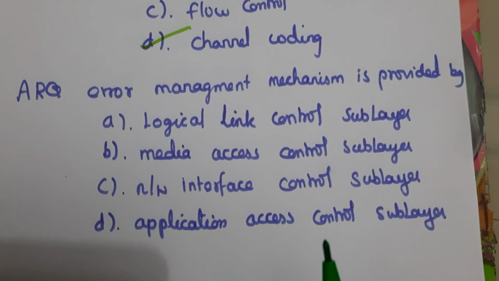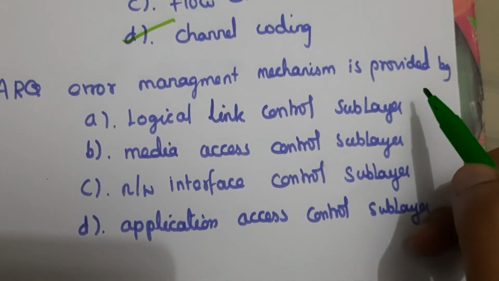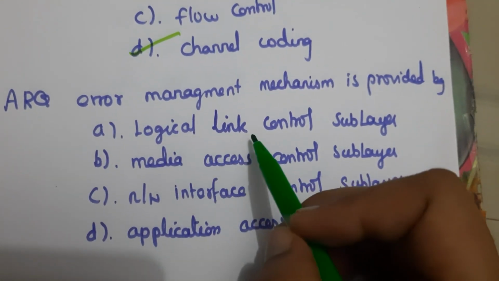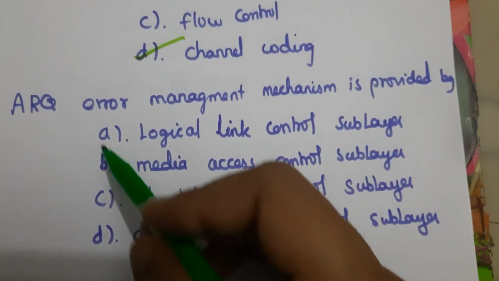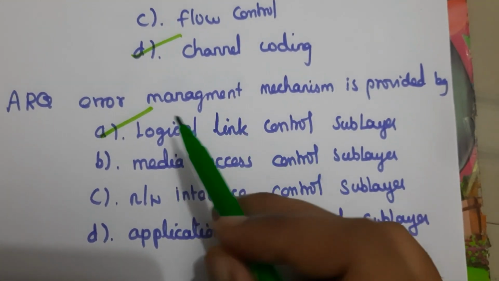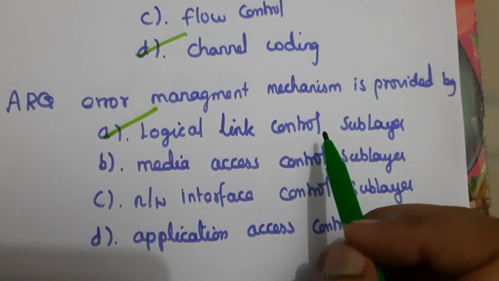Next question, ARQ error management mechanism is provided by the sublayer of data link layer, that is known as logical link control sublayer. So here the answer is A. This is a sublayer of the data link layer. This performs the ARQ error management.